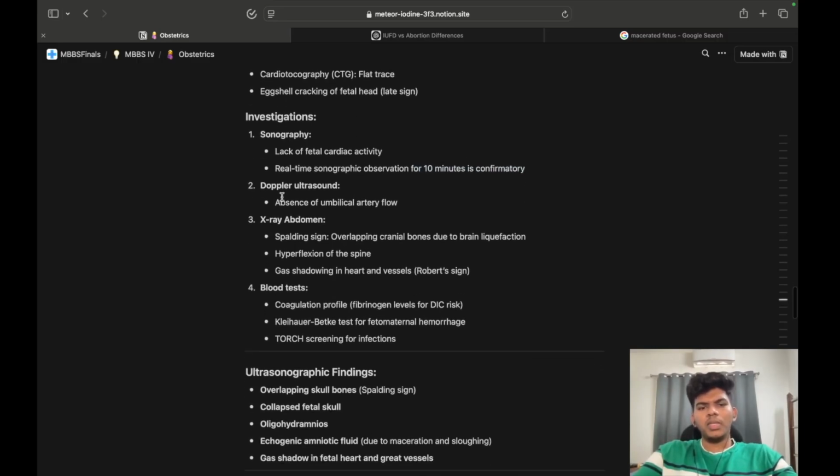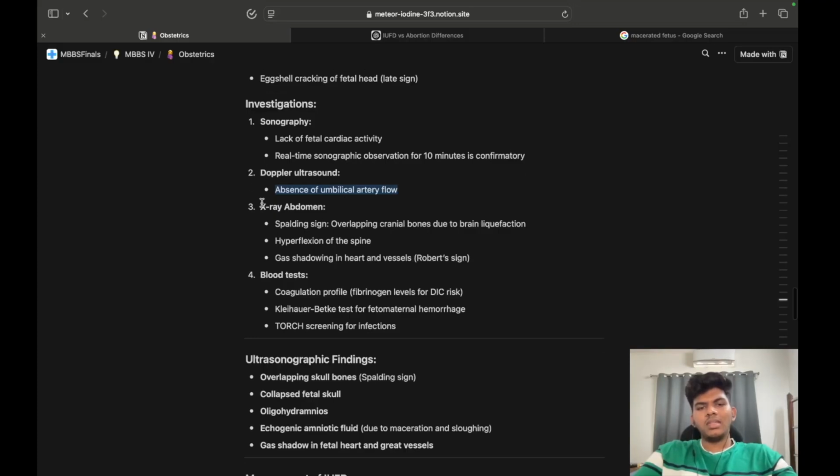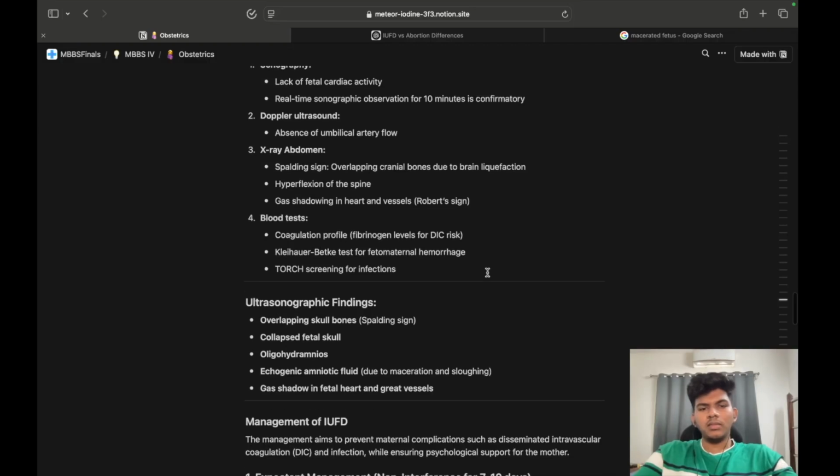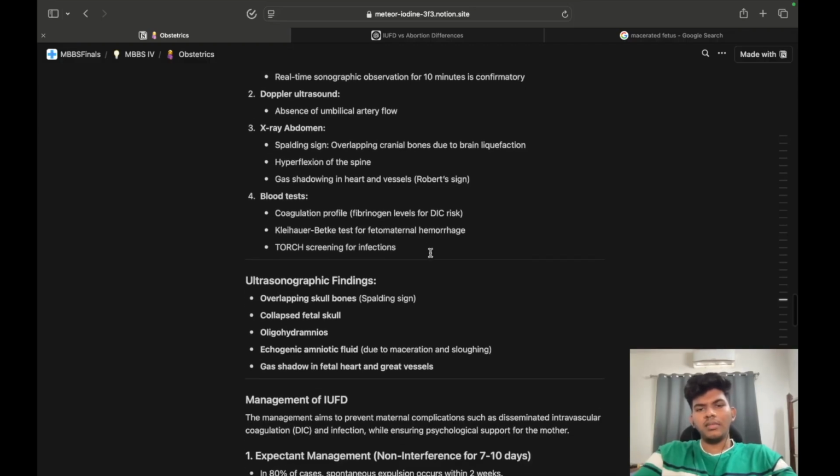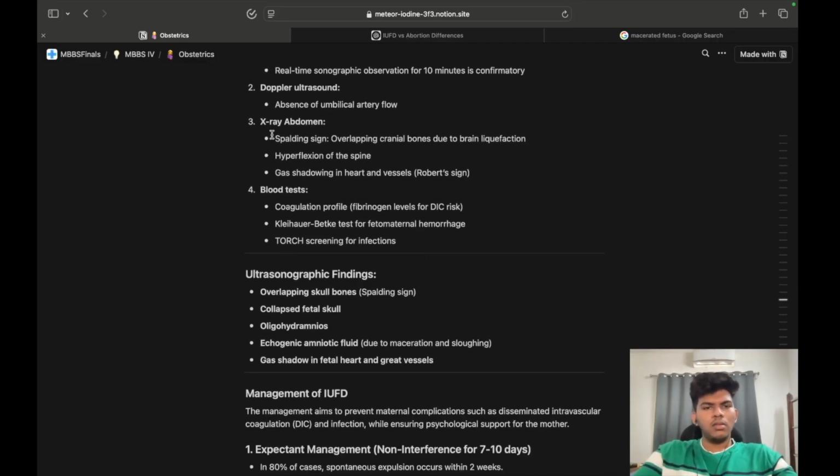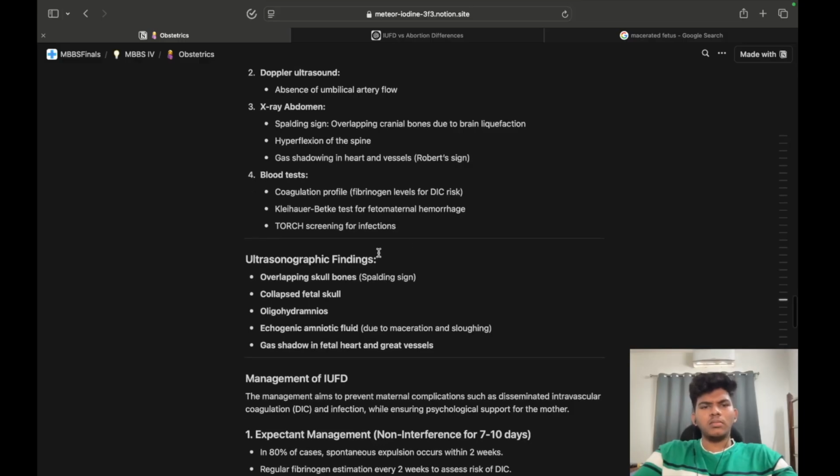Next, Doppler ultrasound shows absence of umbilical artery flow. On X-ray abdomen there is Spalding sign, overlapping cranial bones due to brain liquefaction, hyperflexion of the spine, and gas shadowing in the heart and vessels. So that is the X-ray abdomen.